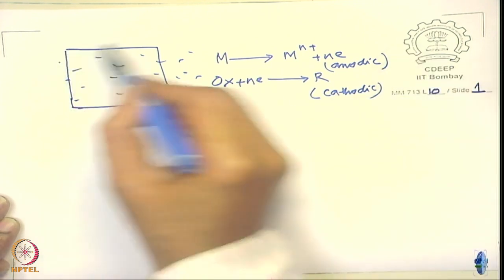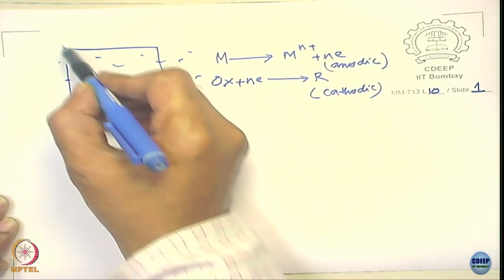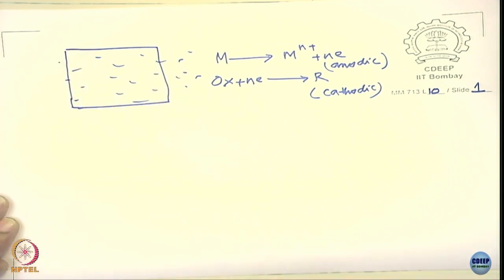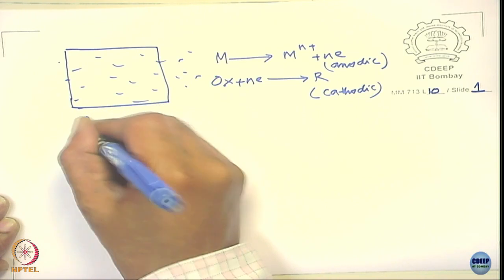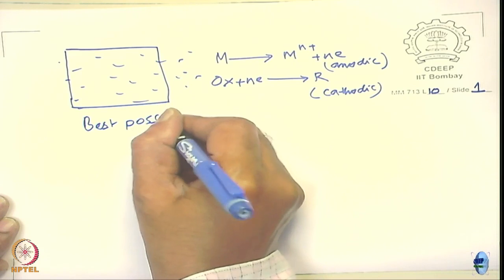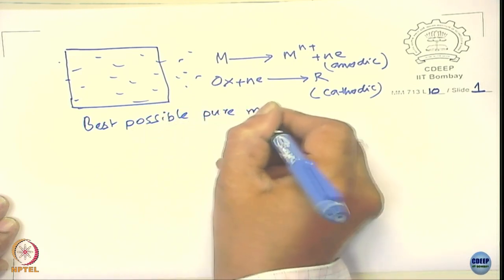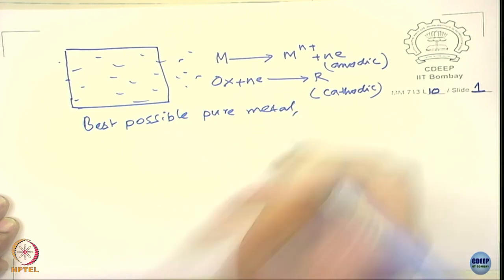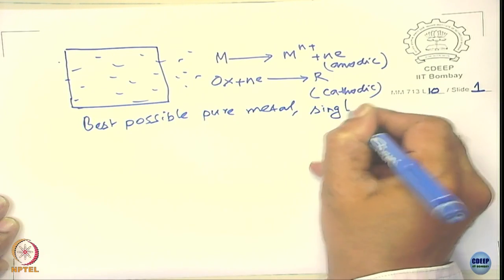Let us look at this sample from this point of view. Assume that the metal is very pure, the best possible pure metal, and assume that it is a single crystal.